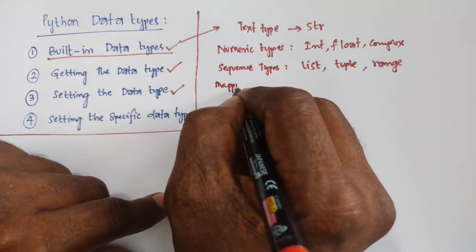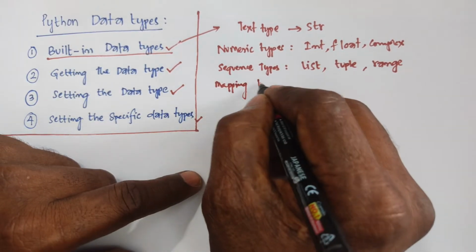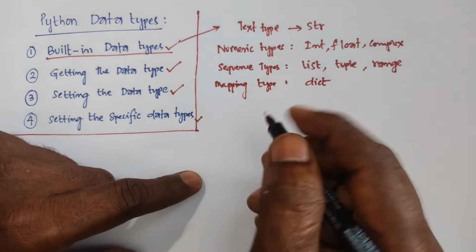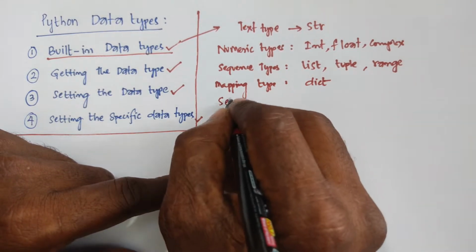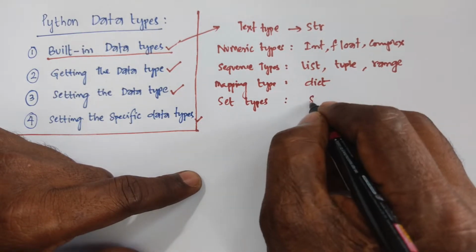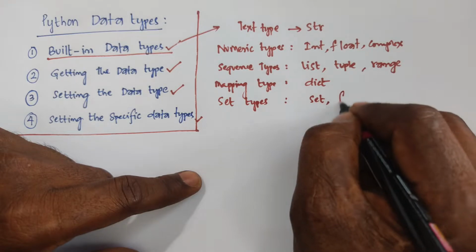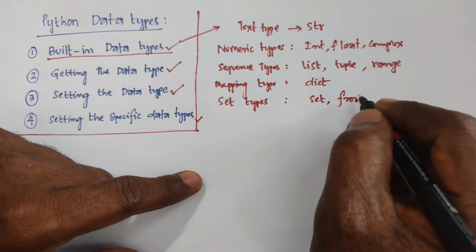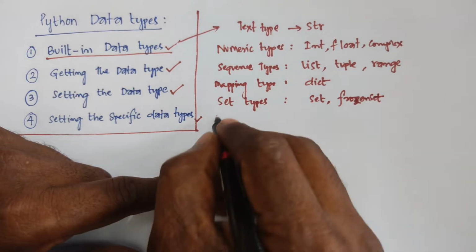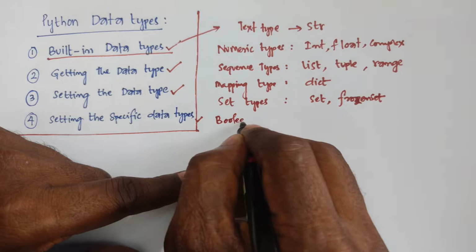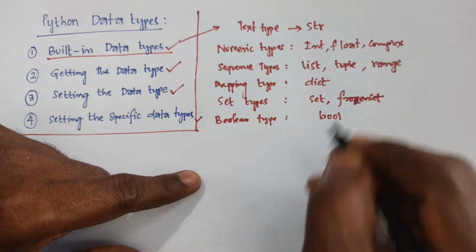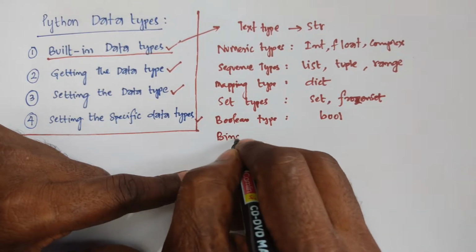And for the mapping type, that is dict, dictionary. Then set types: set and frozenset. Then the Boolean type, we prefer bool, Boolean.